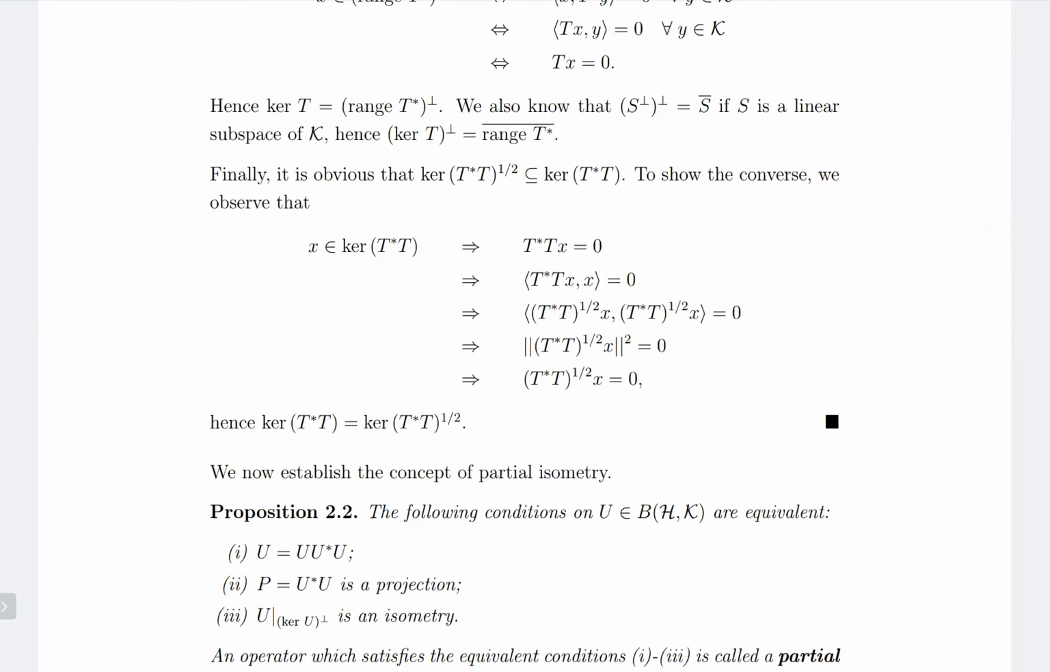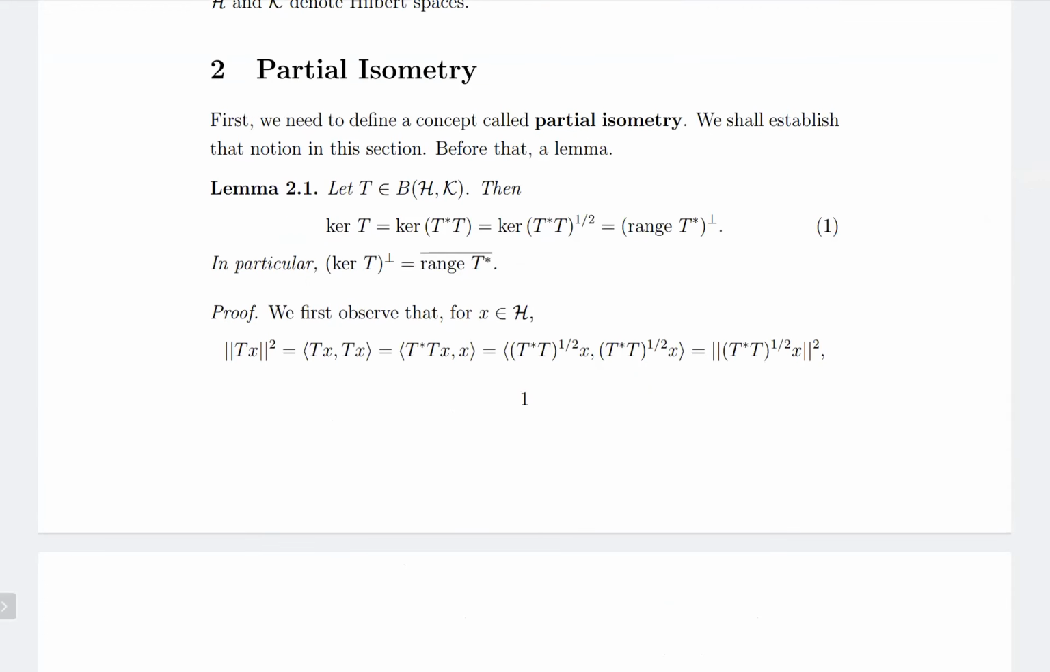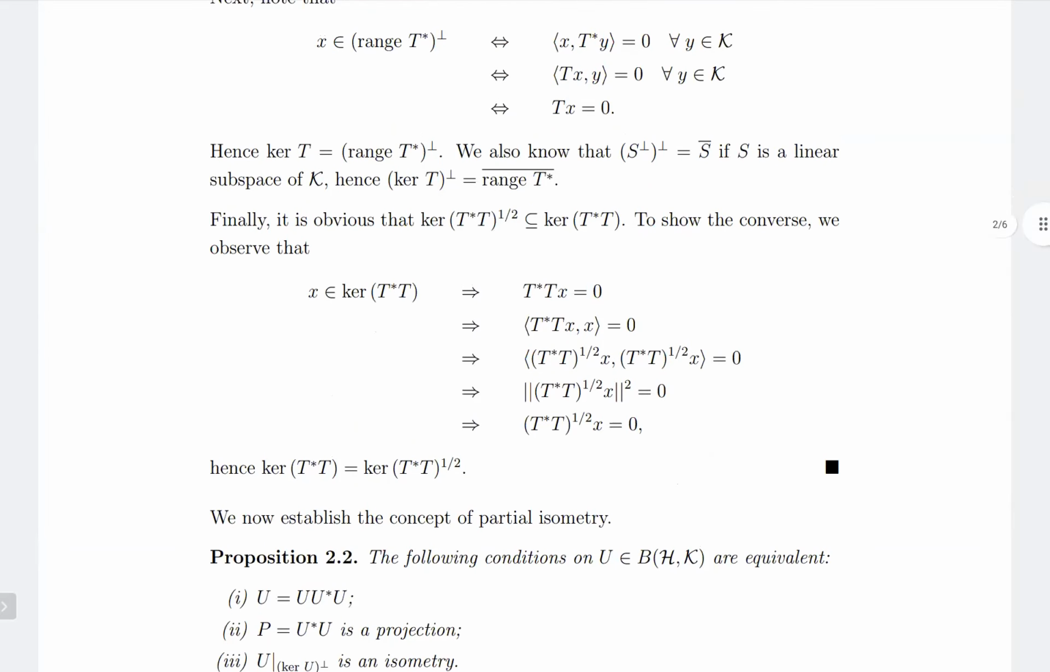And finally, we have to show that kernel T star T is equal to kernel of the square root of T star T. And that is also simple. Kernel of T star T power 1/2 is contained in kernel T star T. That is because if x is in kernel T star T power 1/2, then T star T power 1/2 times x is 0. But then you can apply T star T power 1/2 again. That will mean that T star T x is 0. So that's also in kernel T star T. Now to show the converse, we observe that if x is in kernel T star T, then T star T x is 0.